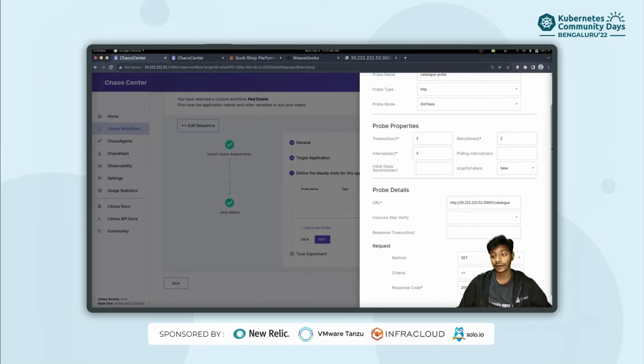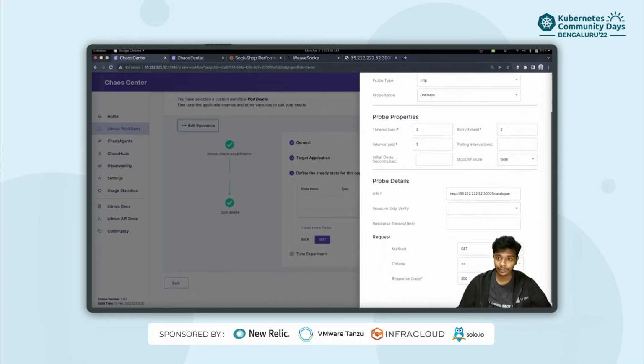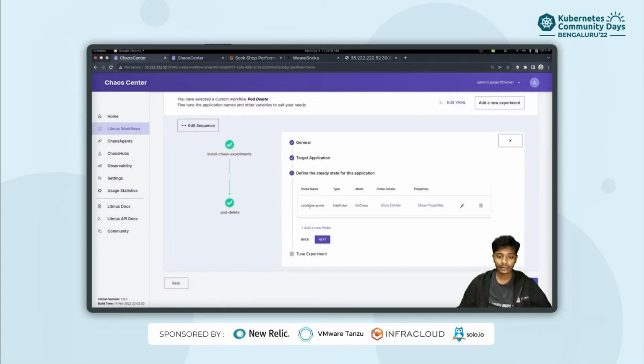But if we are not getting a 200 response code, then it certainly means that something is off, something is not quite right. And therefore we can say that our hypothesis is not validated. It is therefore invalid, and we can flag the experiment as failed. So let me actually define this. And as you can see, the catalog probe has been added to this experiment.